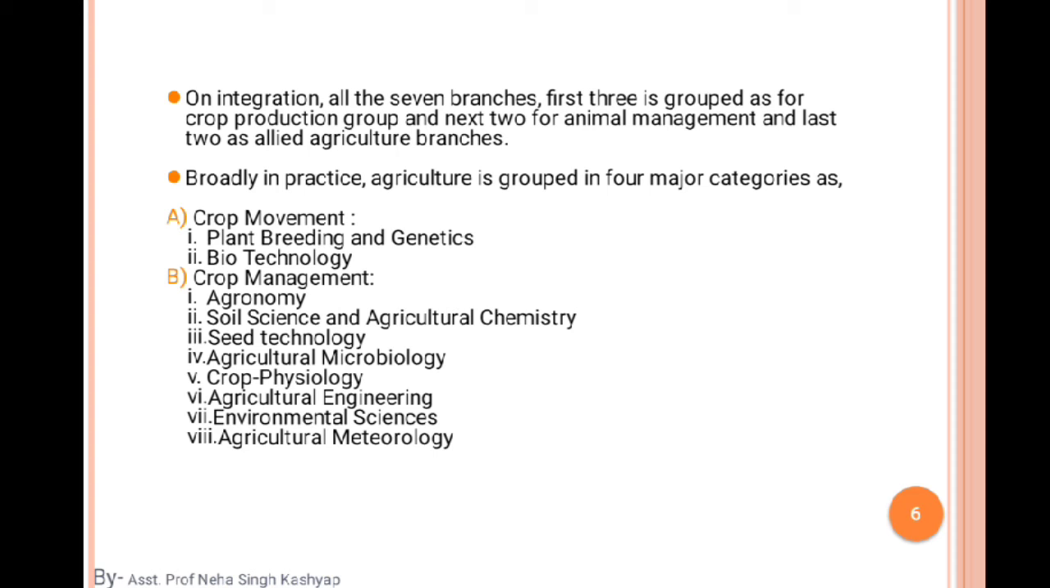Okay, that's why I am putting this slide. The crop improvement, in this crop improvement has been further divided into 2 categories. First is plant breeding and genetics, and the second is biotechnology. Okay, and the crop management is further divided into 8 categories, which are agronomy, soil science and agriculture chemistry, seed technology, agriculture microbiology, crop physiology, agriculture engineering, environmental sciences, agriculture meteorology.